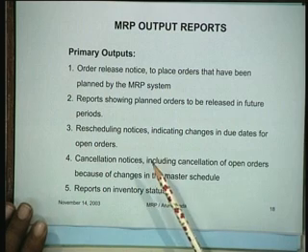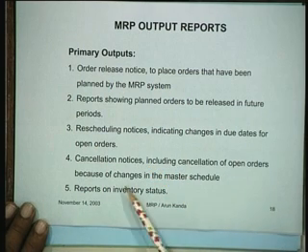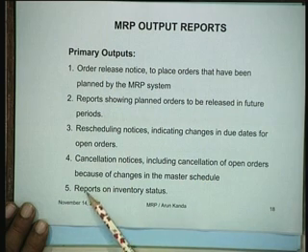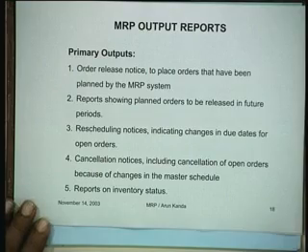if the demands are cancelled, including cancellation of open orders because of changes in the master production schedule, this can be determined. And then reports on inventory status can be made available to you directly from an MRP system. These reports, what we called primary reports.